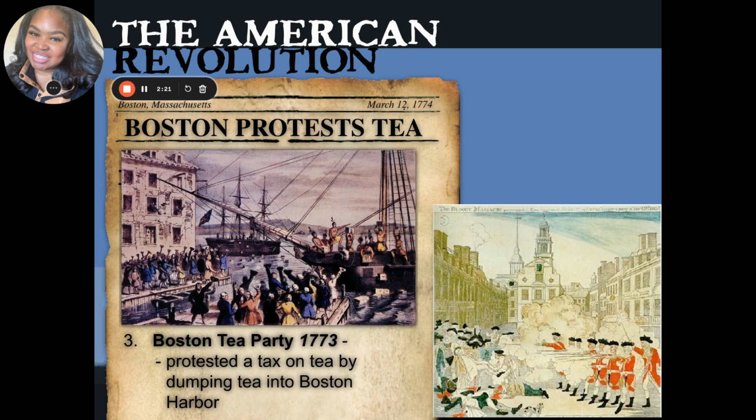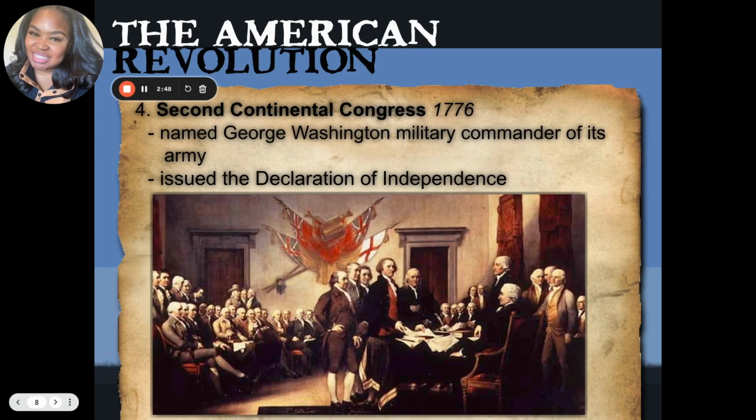And this is going to lead into, about a year or two later, what is going to be called the American Revolution. So after the Boston Tea Party and the Intolerable Acts, several colonies, which will later become states, sent representatives to what is going to be called the First Continental Congress. And so they began plotting what they should do to fix the situation. The king did not pay much attention to this. And so they had the Second Continental Congress, and they named George Washington as their military commander.